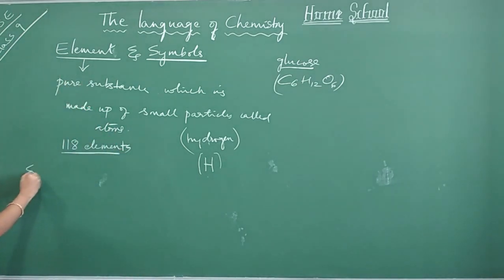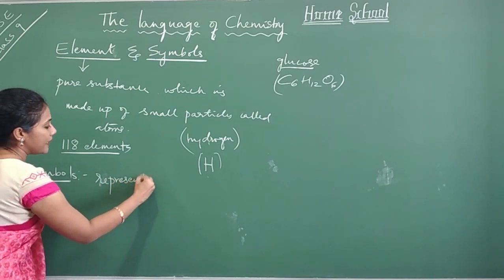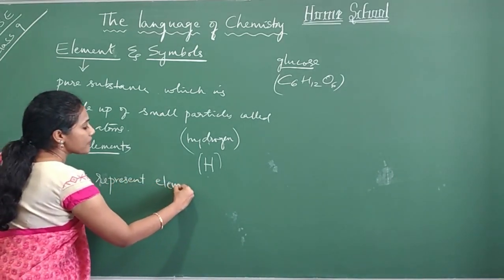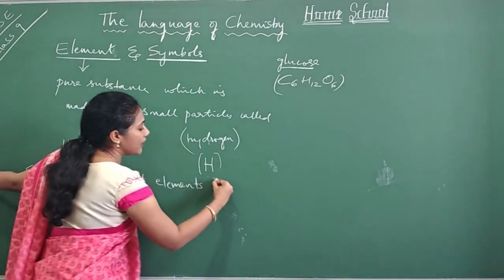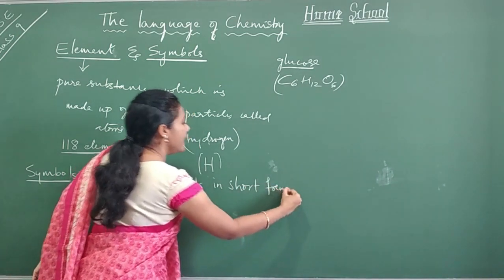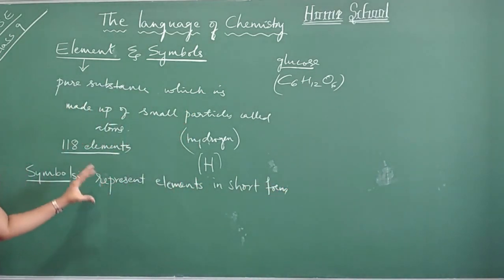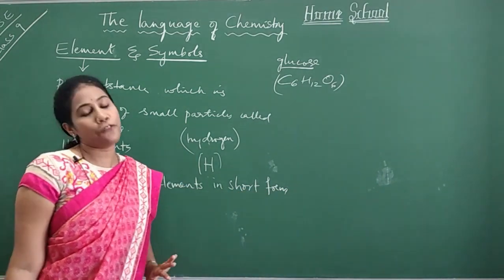How do you define a symbol? Symbols represent elements. In short form, a symbol is a way of representing an element in short form.